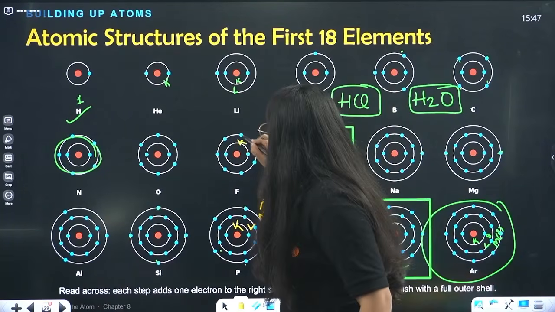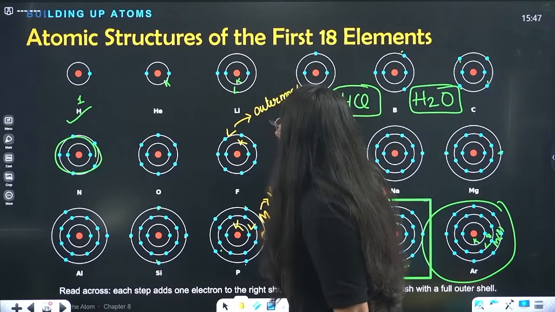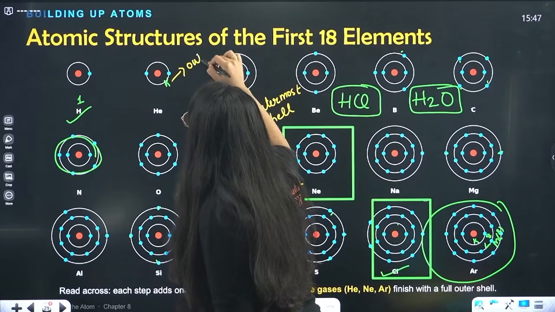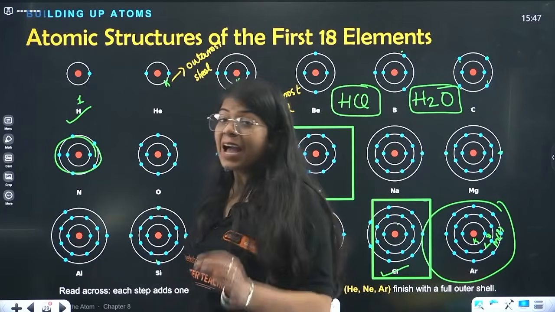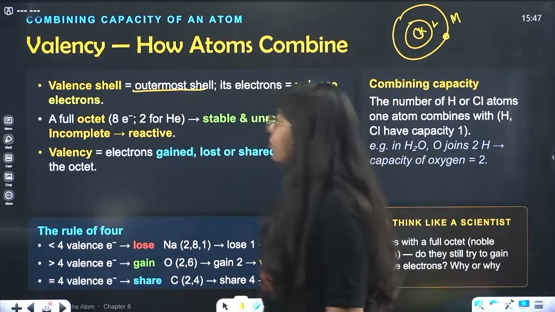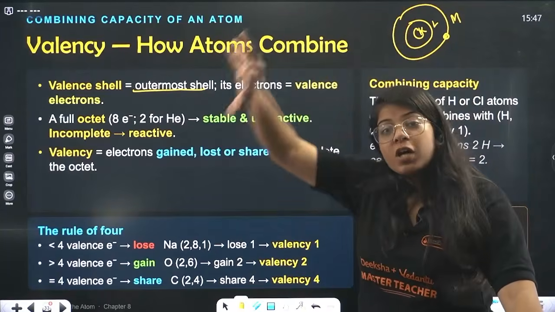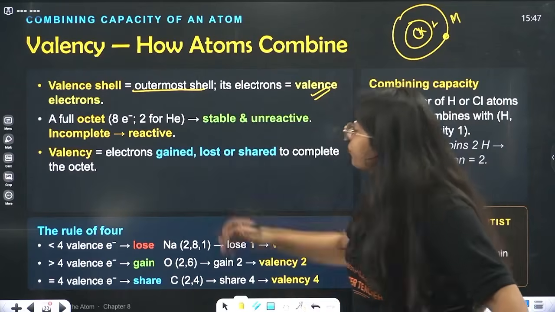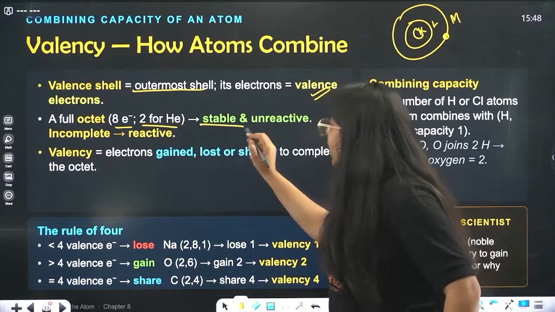Here we just have 2 shells, KL, so L is your outermost shell. Here we just have 1 shell, that is K, so K is your outermost shell. So in whichever shell we have the last electron, that is called the valence shell, and the electrons present in that outermost shell are called valence electrons. A full octet, 8 electrons, okay, 2 for helium, is stable and unreactive.